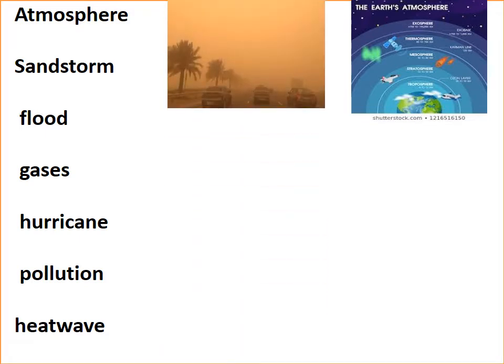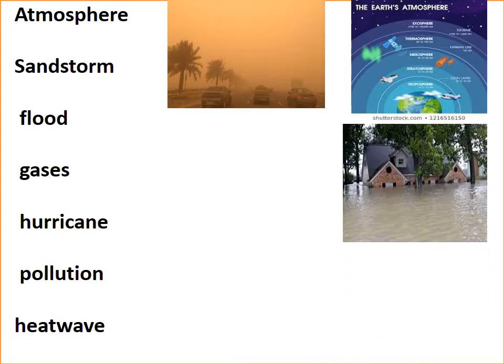Sandstorm. It's a strong wind carrying with it clouds of sand. That's why we call it sandstorm. It has strong wind with cloud of sand. Flood. When it rains too much and water covers roads, cars, buildings, we call it flood.